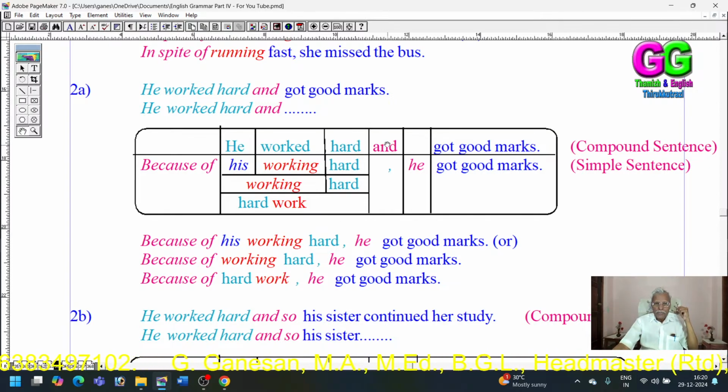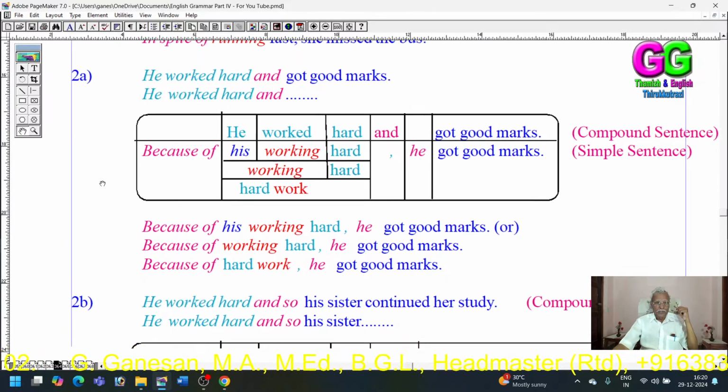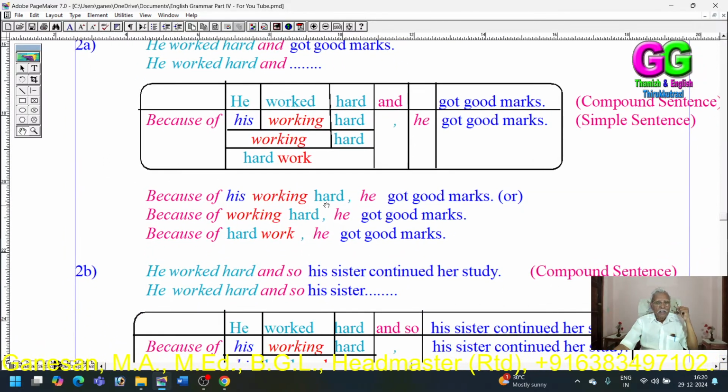So this is the compound sentence. These are the complex sentences. "Because of his working hard, he got good marks." One way of expression. Or "because of working hard, he got good marks." The second choice. Or "because of hard work, he got good marks." Third choice. Or "because of his hard work, he got good marks." That is, in these four ways, you can express this single sentence.